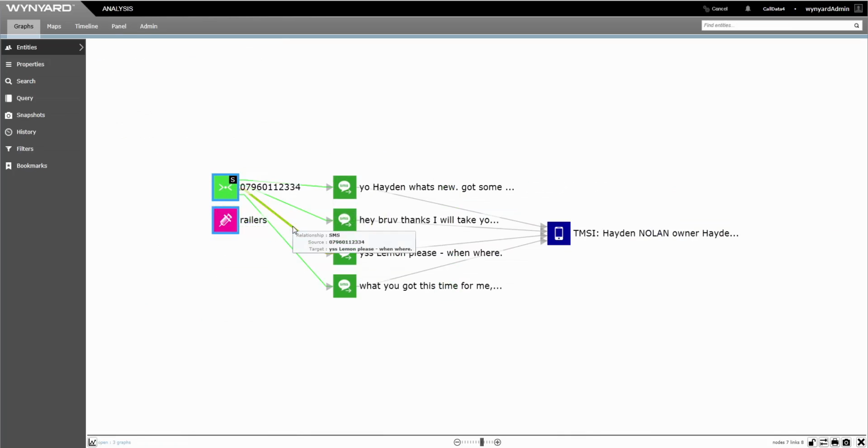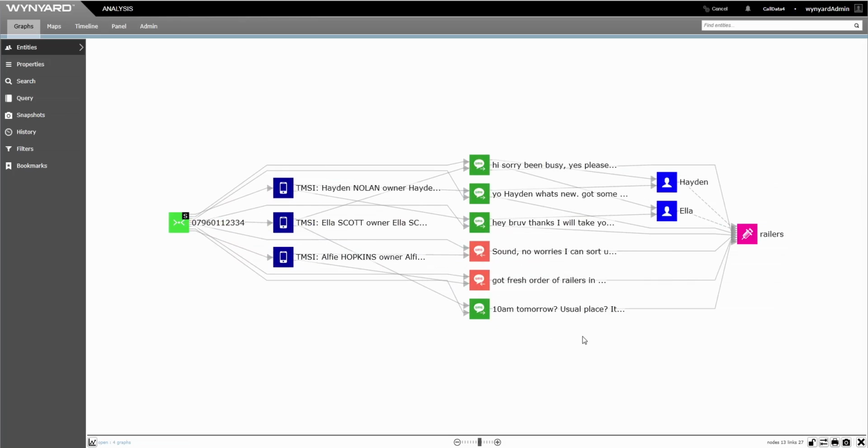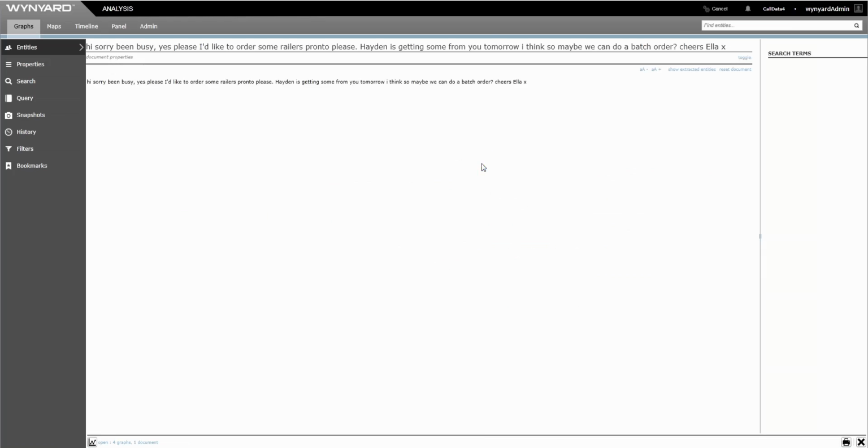We can see that the term railers appears in a number of messages between 3 of the shoplifters and the previously identified number of interest. This message makes reference to the term railers as referencing 2 of the shoplifters by name. This further corroborates the intelligence on criminal association within the group.